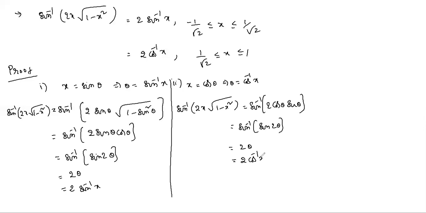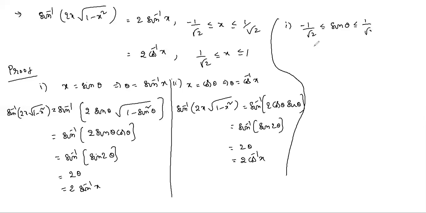So 2 cos inverse x. But here you may get one doubt. Even for the second one, if you take x equal to sin theta, you will get the same, so 2 sin inverse x also is there. But this all depends on the domain, minus 1 by root 2 to plus 1 by root 2. For example, for the first one, if you take x equals sin theta, value between minus 1 by root 2 to plus 1 by root 2.